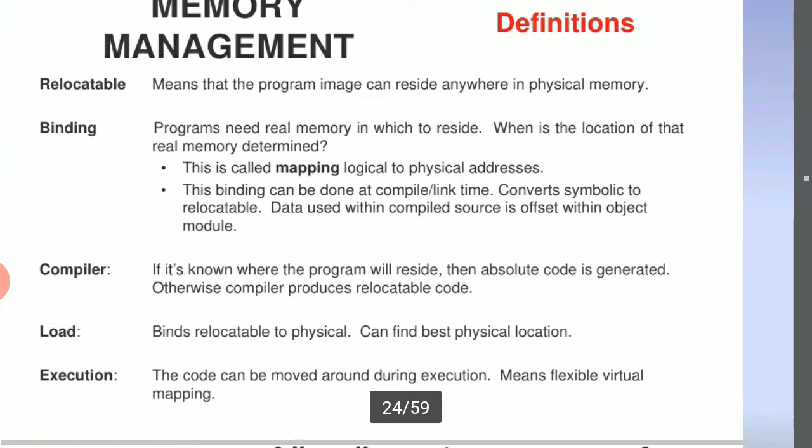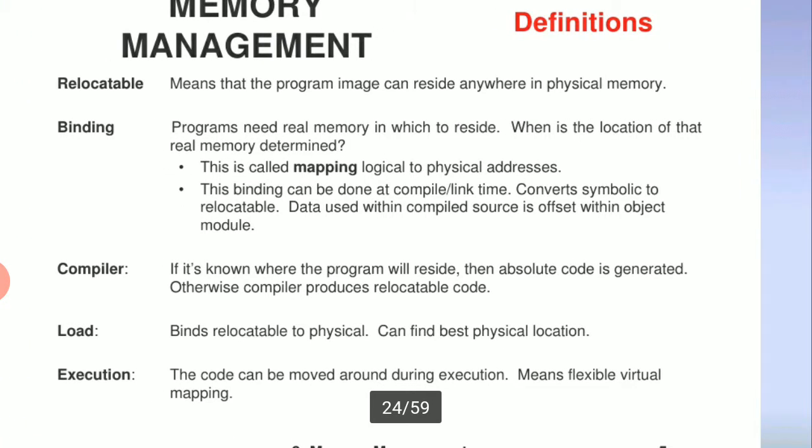Memory management: relocatable means the program image can reside anywhere in physical memory. Binding: programs need real memory in which to reside. When this real memory location is determined, it is called mapping logical to physical addresses.